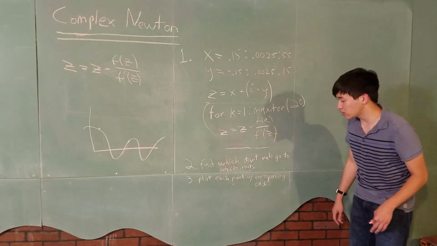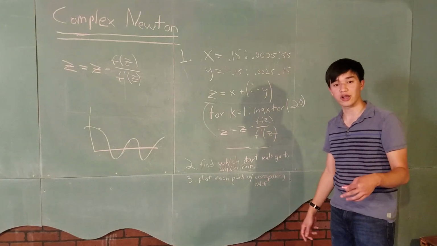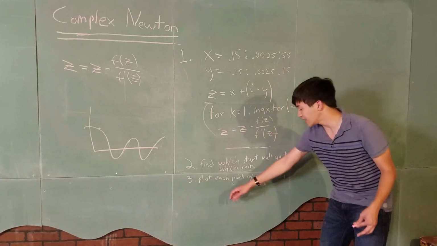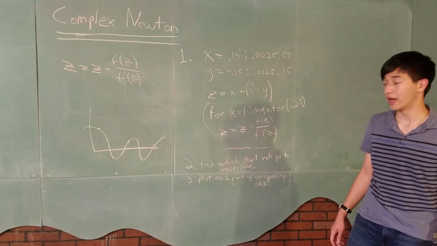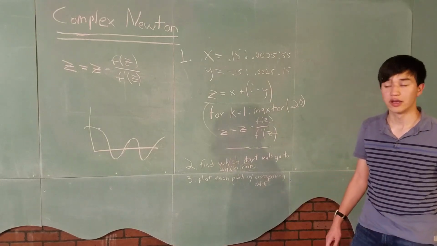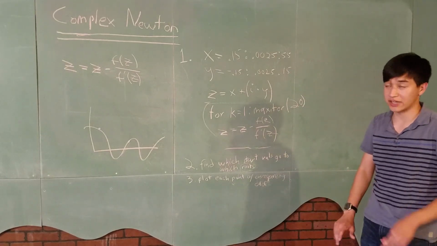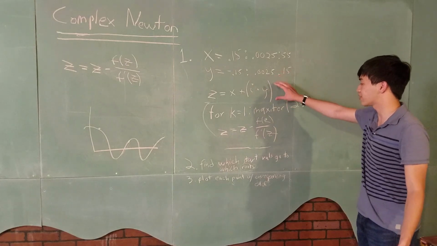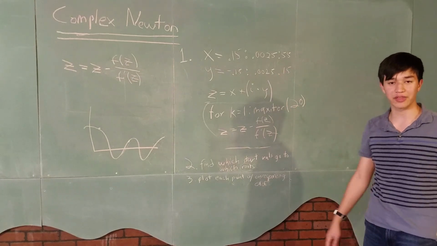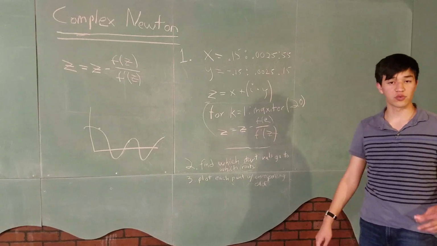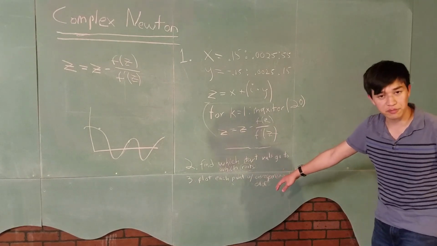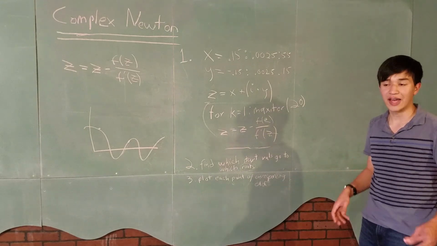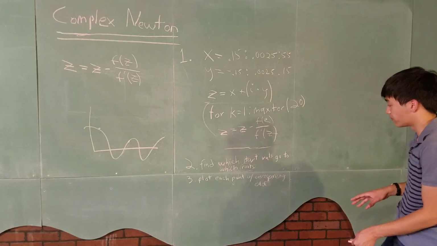So in this step 2, we need to correspond which starting points go to which roots, right? Because then in step 3, we can assign each starting point its own color. And then we can finally plot it. And so that's the entirety of this week's project. It's really simple. All we're doing is we're making a bunch of starting points, performing the Newton method on them, and then seeing which roots they end up going to. And depending on which roots they end up going to, we're going to give it a special color, and we're going to plot that. That's all this week's project is, so it's pretty simple.